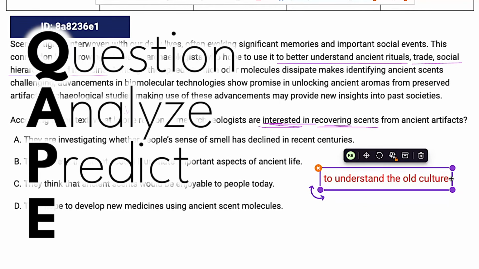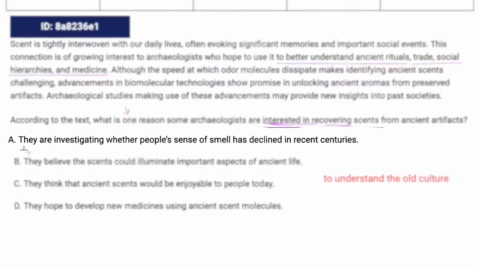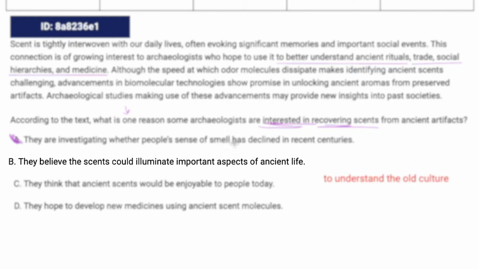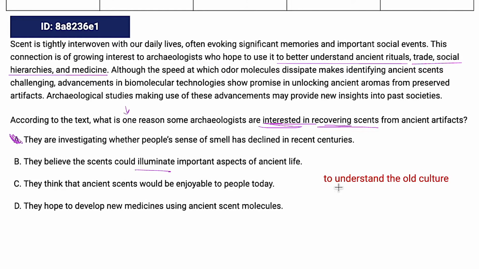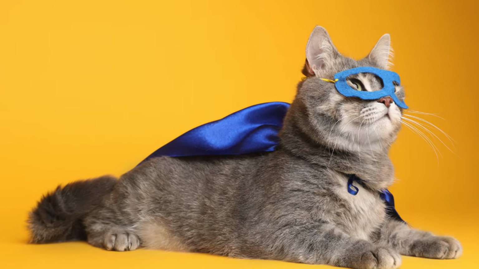The E in CAPE is eliminate. We're going to eliminate answers that do not match my prediction. Choice A, they are investigating whether people's sense of smell has declined. That doesn't line up at all with what I just said. So goodbye A. B, they believe scents could illuminate important aspects of ancient life. Illuminate, understand, ancient life, old, aspects, lines up with culture, right? So B totally works. It works so well that I would probably choose it and move on. But if you wanted to eliminate, we could see that they think scents would be enjoyable. No. They hope to develop new medicines. No. So that is the CAPE strategy for central ideas and details.